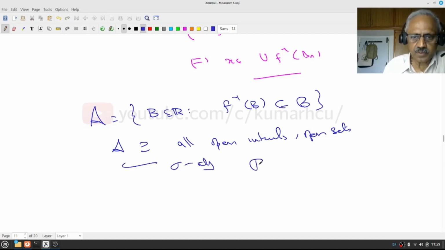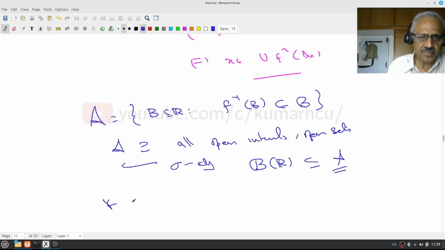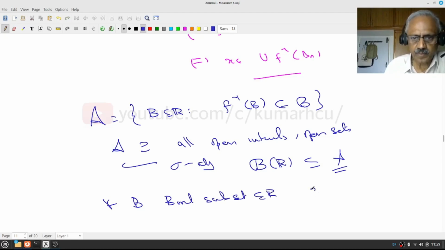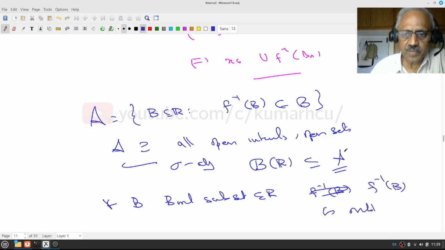And therefore, the Borel sigma algebra, which is the smallest sigma algebra, is contained in script A. That means for every Borel set B, f inverse of B is measurable. The converse is obvious.